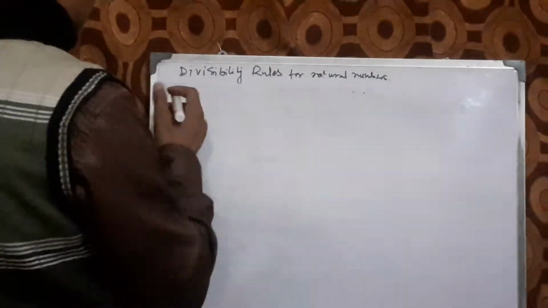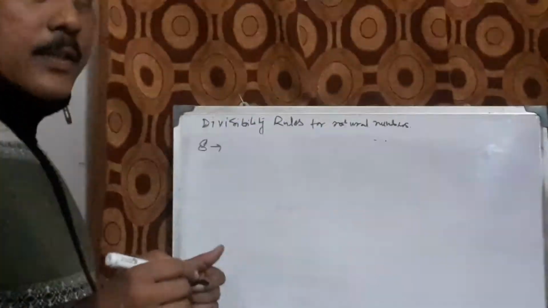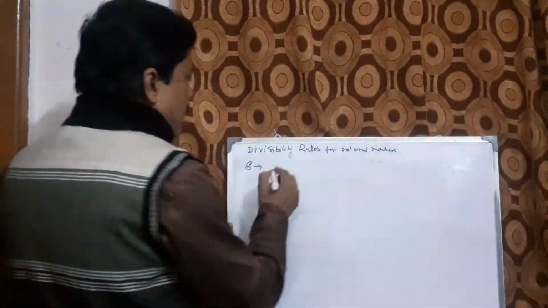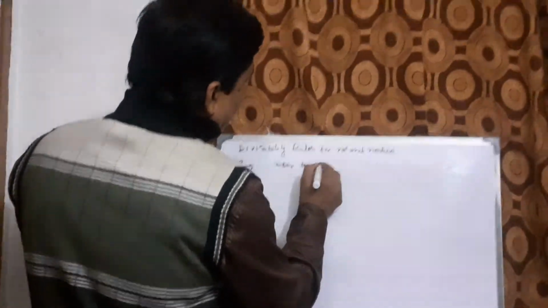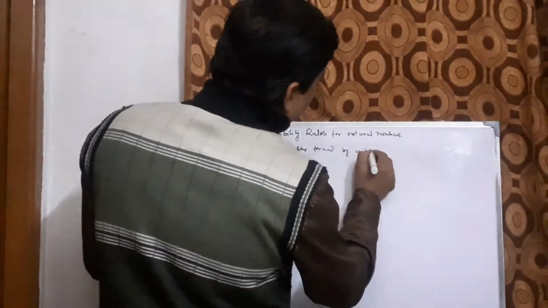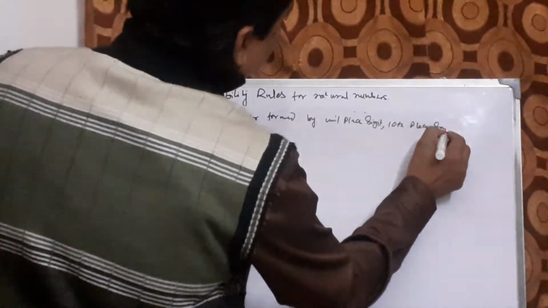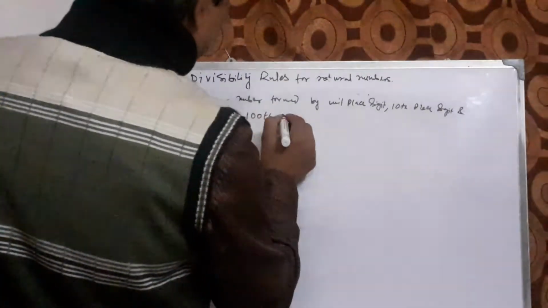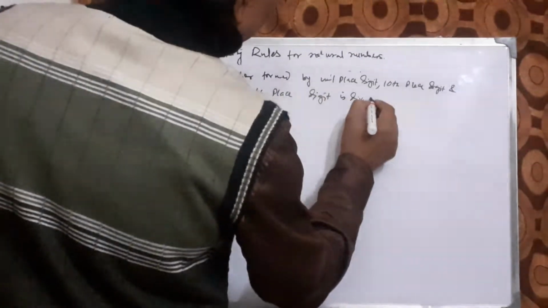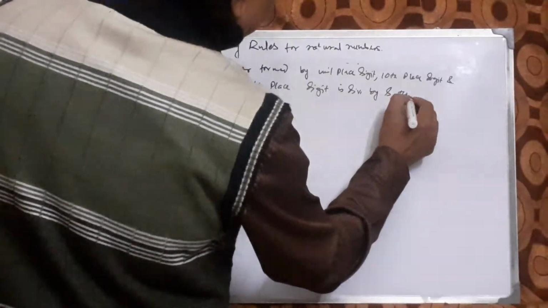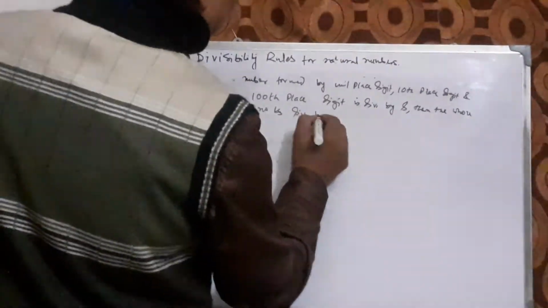Now let us come to 8. Any integer in which the number formed by the unit place digit, 10th place digit and 100th place digit is divisible by 8, then the whole number is divisible by 8.